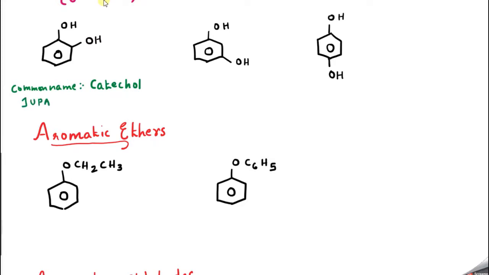IUPAC name of this compound, can anybody tell? Very easy, let me number it. This is 1 and this is 2, there is nothing, still we could continue numbering, 4, 5, 6. So what can be the name of this compound? Benzene, correct, since it is a derivative of benzene. So I can say benzene-1,2-diol. So there is a hyphen here also. Since both are OH groups, we cannot say it's a derivative of phenol. So we say benzene-1,2-diol.